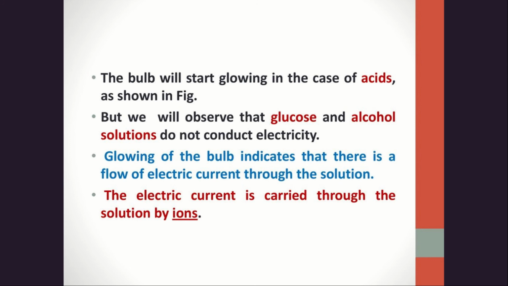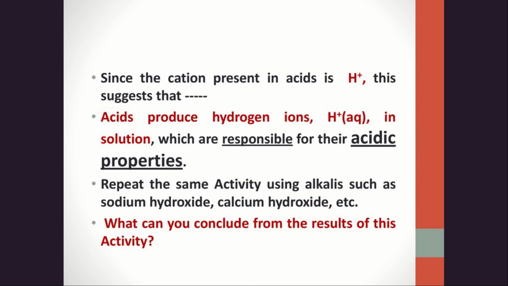When we use acid in the solution, what happens? The bulb will glow. But if we use glucose or alcohol in place of acid, then it will not conduct electricity, so the bulb will not glow. So the glowing of the bulb indicates that there is a flow of electric current through the solution. The electric current is carried through the solution by ions. We know that in the case of acid, hydrogen ions are present. Since the ions are moving, electricity is conducted, so it is a very good conductor of electricity.